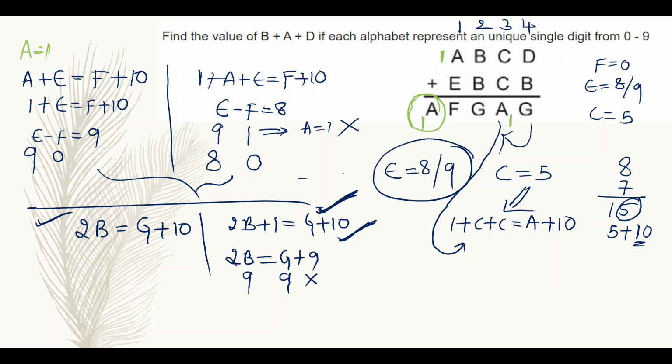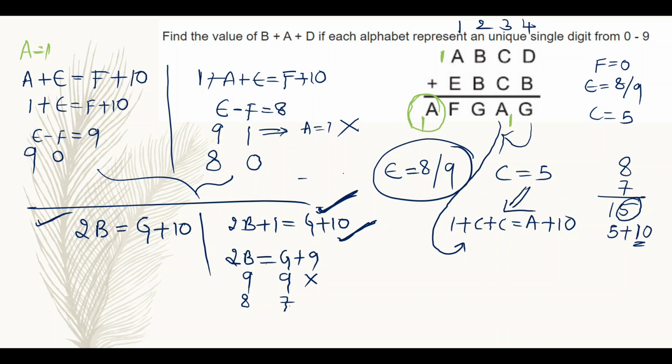So just substitute G value as 8. If G value is 8, then G plus 9 is 17. 2B is equal to 17, then B value will not be a digit. If I consider B value as 8, then 2B is equal to 16, then G is equal to 7.